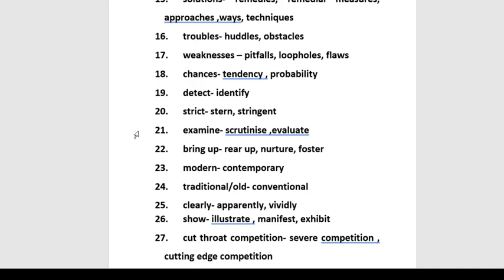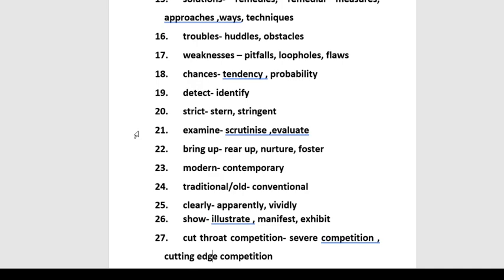Now, strict is again a very common word. So don't write this word. You can write stern, stringent. Stern, stringent are more formal, more matured words, and when you use these words in your sentence structure, automatically your sentence structure will become very matured. Next is examine. Examine means to analyze something. So, examine is also a word which you can apply in your task, but scrutinize is highly uncommon and is rarely used by students.